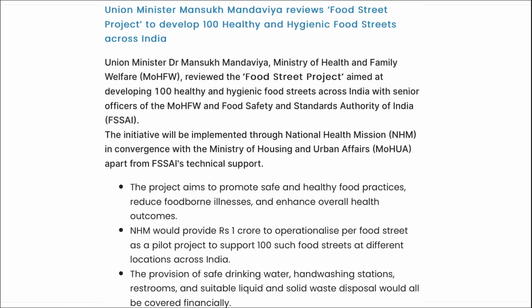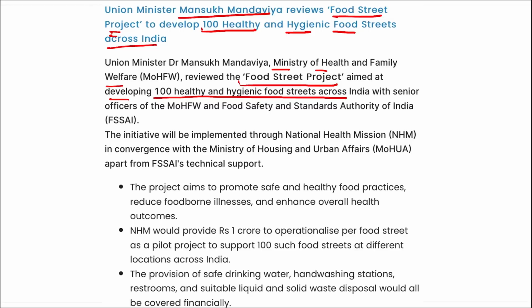Next, Union Minister Mansukh Mandaviya has reviewed the Food Street Project to develop 100 healthy and hygienic food streets across India. I repeat, Dr. Mansukh Mandaviya, who comes under the Ministry of Health and Family Welfare, reviewed the Food Street Project aimed at developing 100 healthy and hygienic food streets across India, with the Food Safety and Standards Authority of India. This initiative will be implemented through the National Health Mission in convergence with the Ministry of Housing and Urban Affairs.